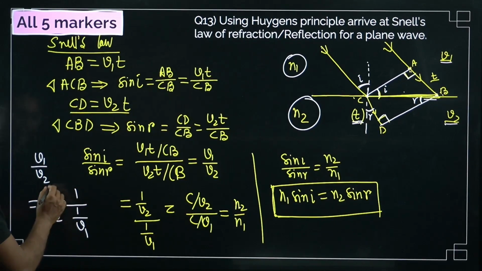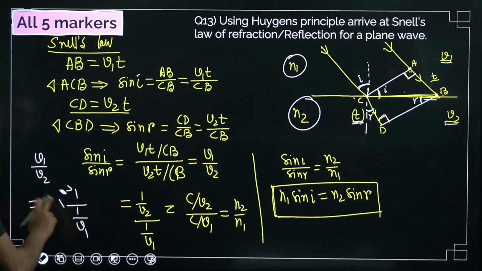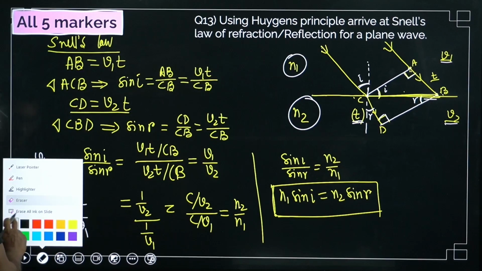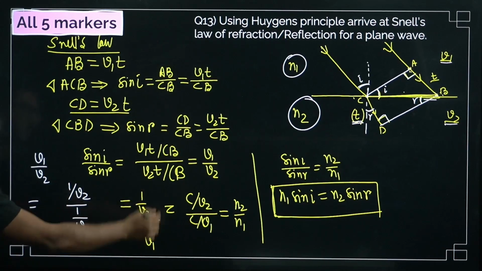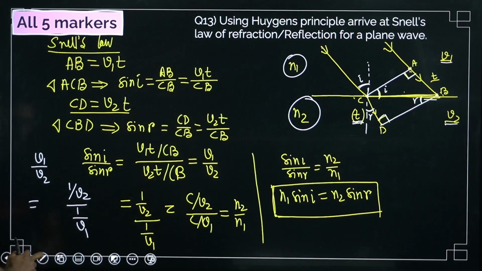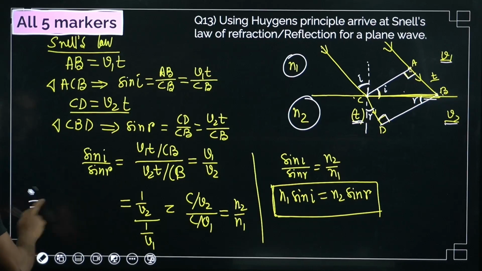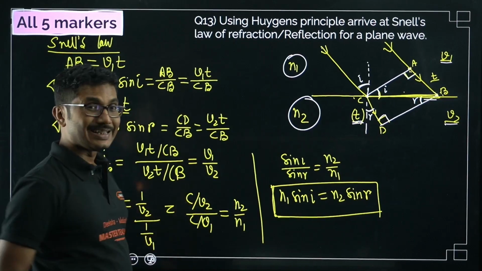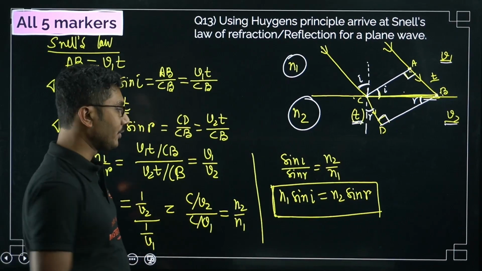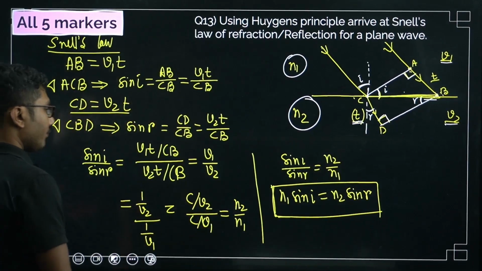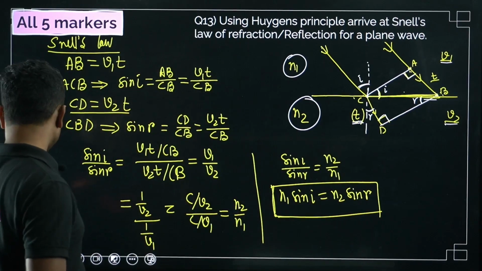So basically, now I take this in the numerator. This will become 1 by V2 divided by 1 by V1. That's what we have done over here. And if you remember it, you can answer this question easily. And then you have to multiply C on both numerator and denominator, then you will get C by V2 divided by C by V1, that is N2 by N1. Then you can just simplify it: N1 sin I equals N2 sin R. That is Snell's law.